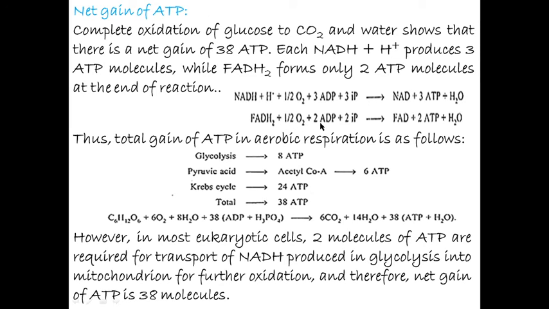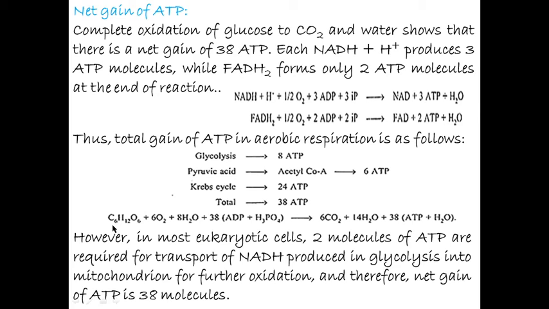FADH2 plus half oxygen plus 2 ADP and 2 inorganic phosphate gives FAD plus 2 ATP and 1 water molecule. Thus, the total gain of ATP in aerobic respiration is as follows. During glycolysis, 8 ATPs; pyruvic acid to acetyl coenzyme A, that means oxidative decarboxylation, 6 ATPs; Krebs cycle, 24 ATPs; and a total of 38 ATPs are generated after the breakdown of 1 glucose molecule through aerobic respiration.